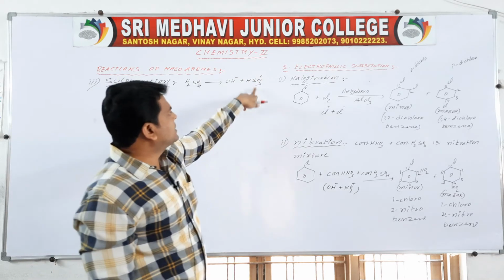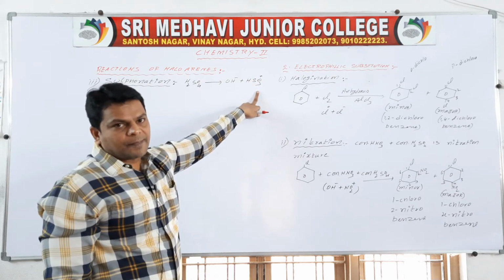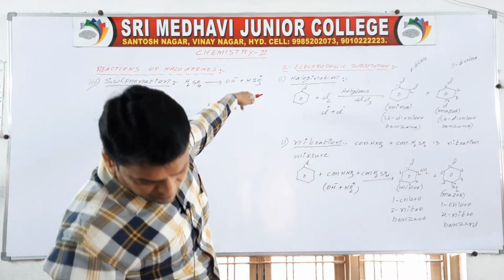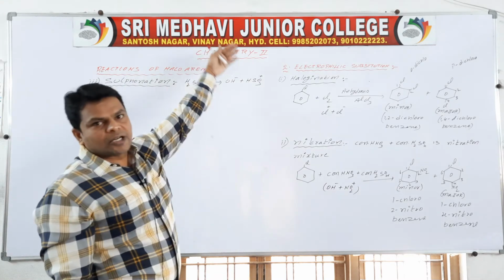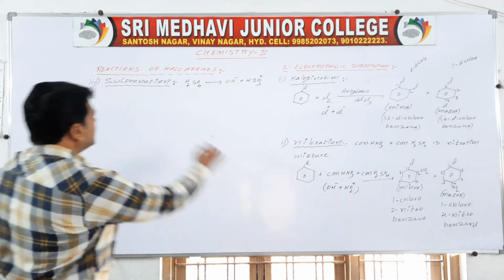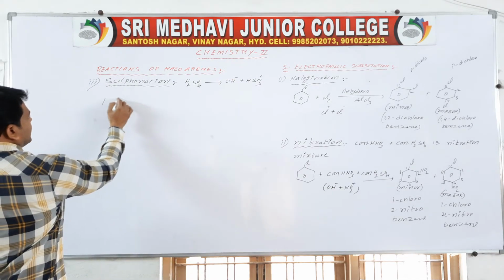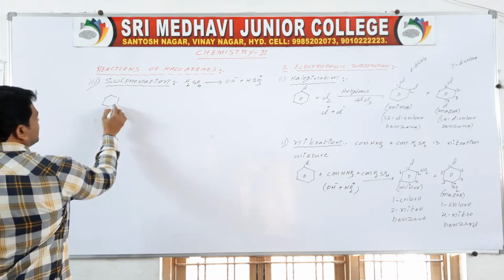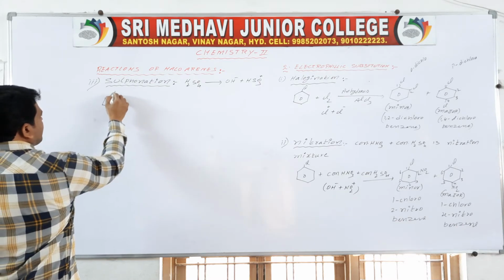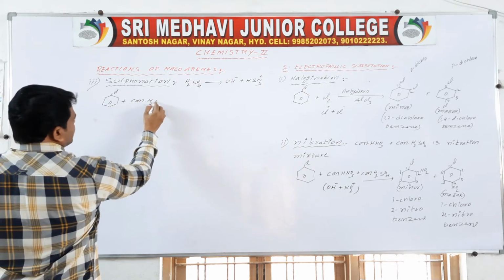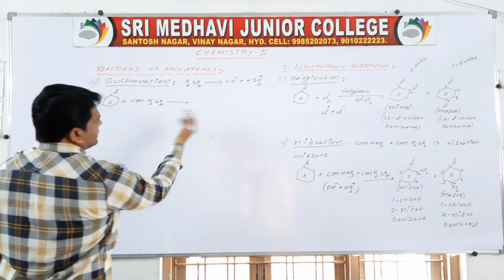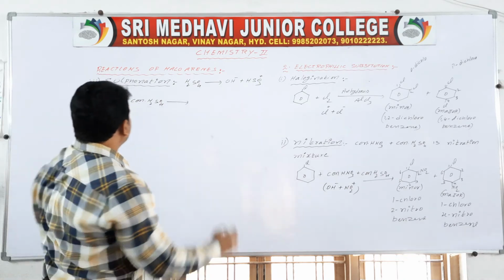So here HSO3 plus is the electrophile. The electrophile attaches at the ortho position and para position. So here, taking chlorobenzene, adding concentrated H2SO4, then it can be divided like this.